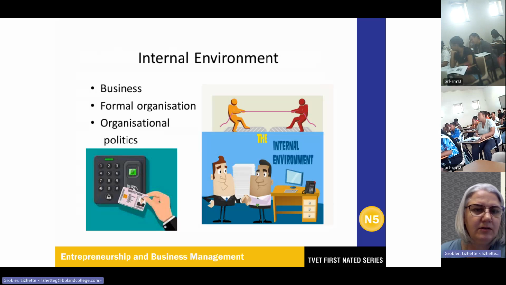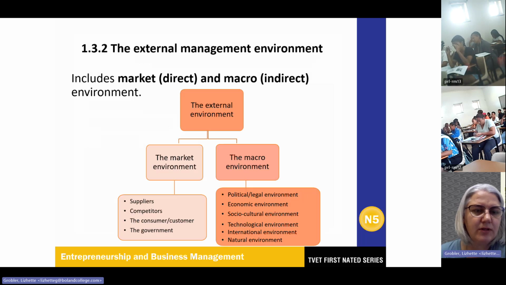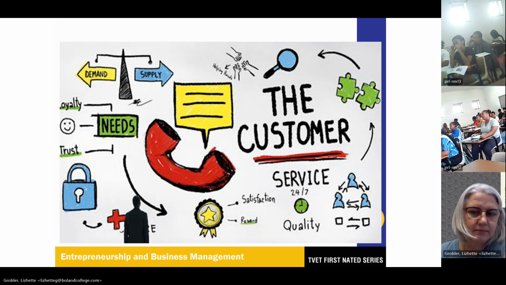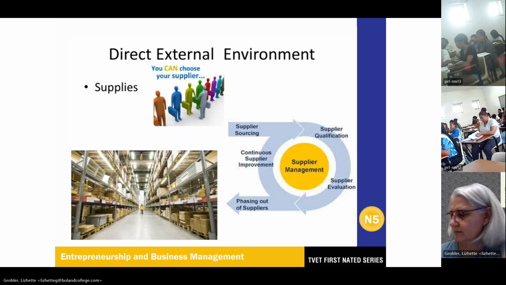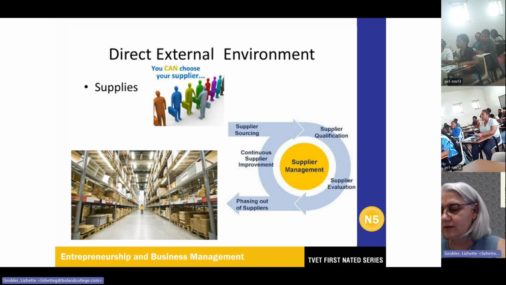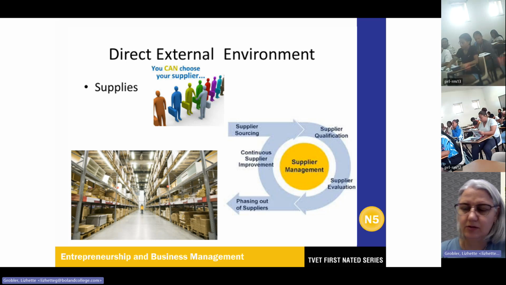It was the internal environment, a few pictures for those of you who need to get it in that form. Okay, so the first thing here is then the suppliers. These are going to be a direct external environment.